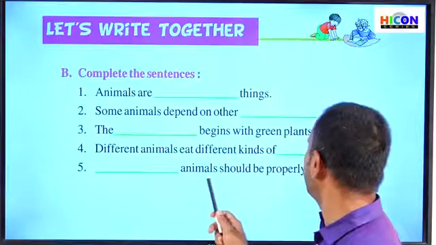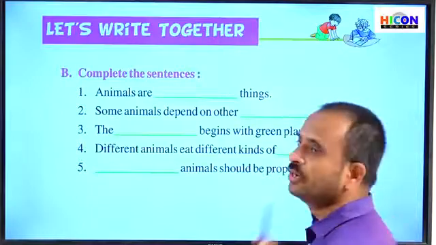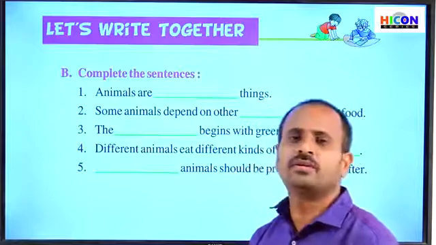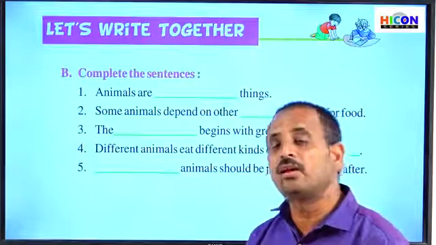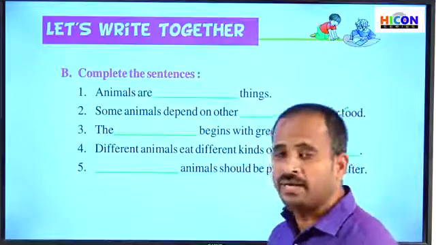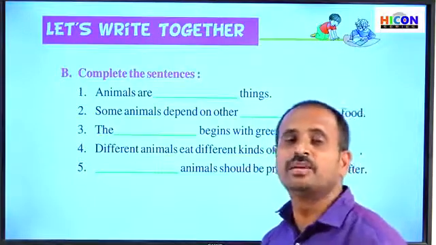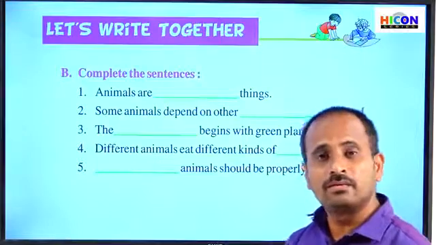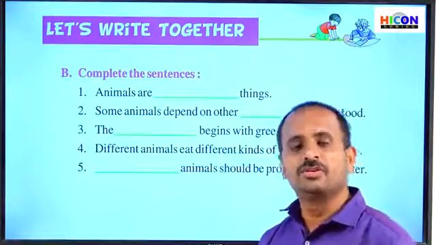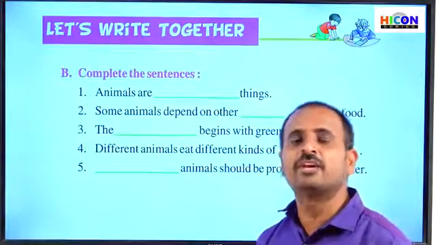Dash animals should be properly looked after. Which animals should be properly looked after? We should take care of which animals? So children, generally the pet animals. Some animals, especially like dogs and cats, buffaloes, cows. These animals we grow up in our homes.